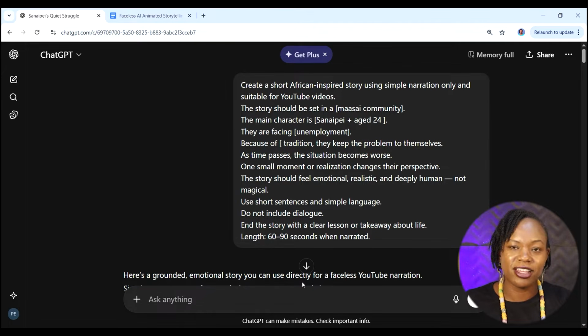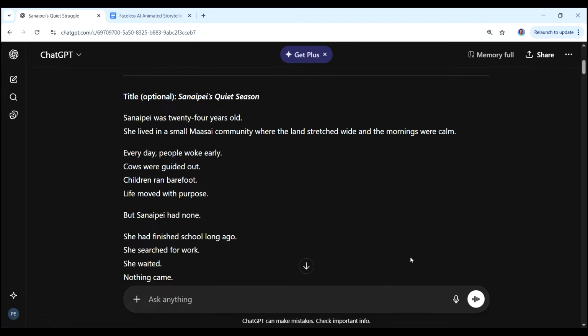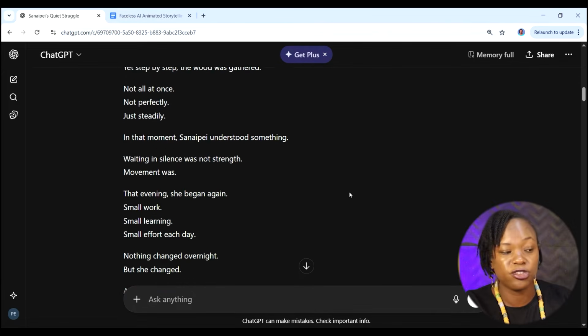So once you enter that, this is the story that I got from ChatGPT. The title is Sanaipei's Quiet Season, and you can see it starts with saying that Sanaipei was 24 years old, and then it continues on and on. So this is the entire story that I got from ChatGPT.